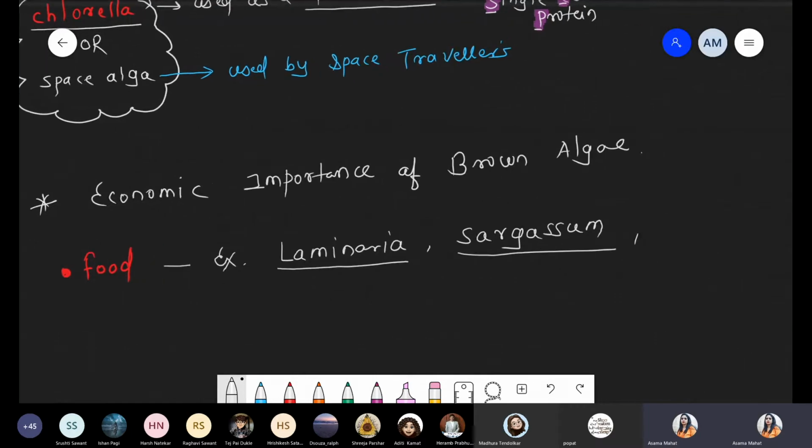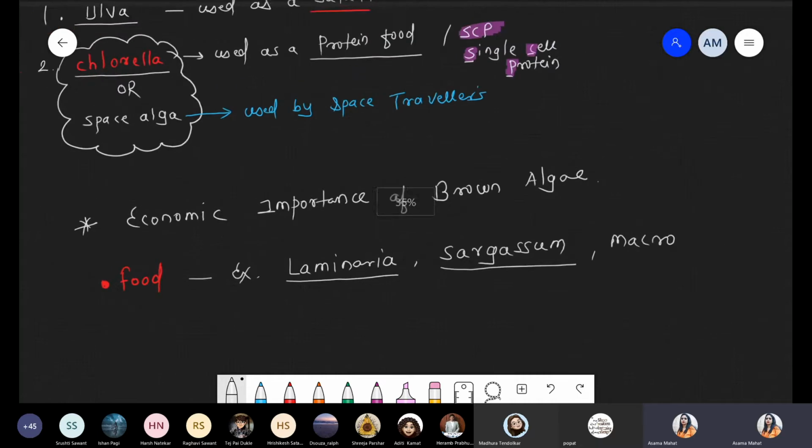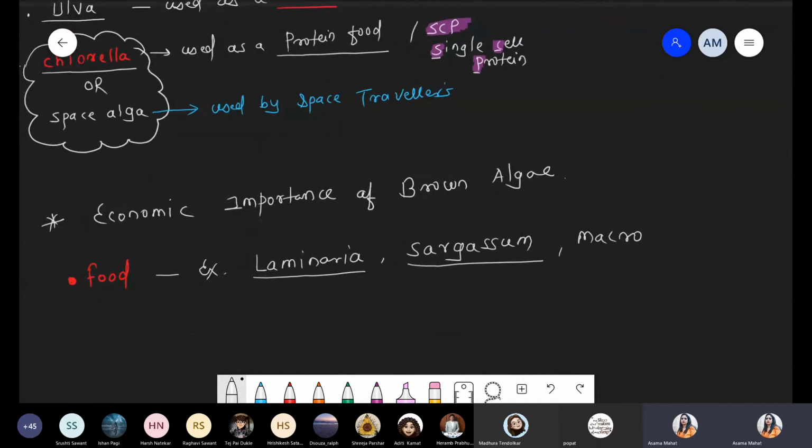We already discussed kelps. Kelps are nothing but Macrocystis, which can be up to 100 meters in length. Such a large, giant brown alga is simply called Macrocystis.